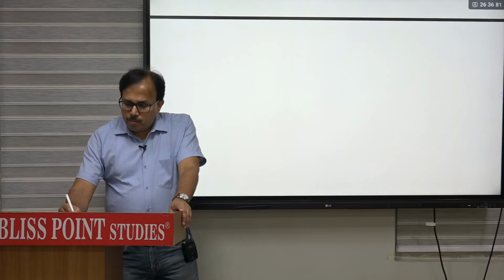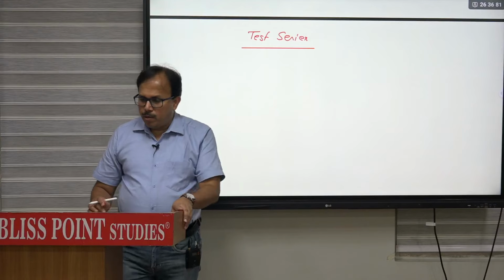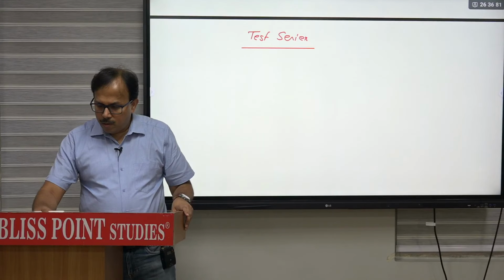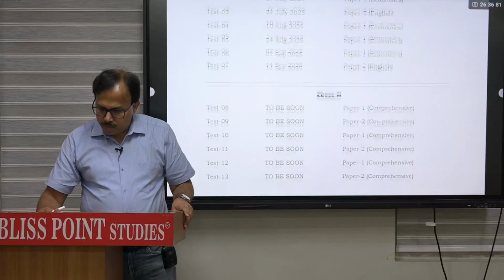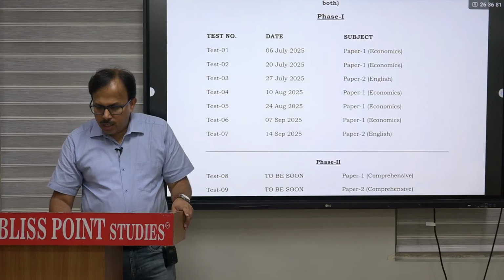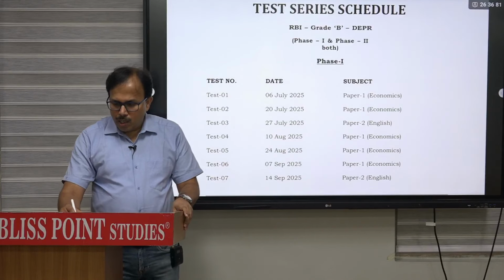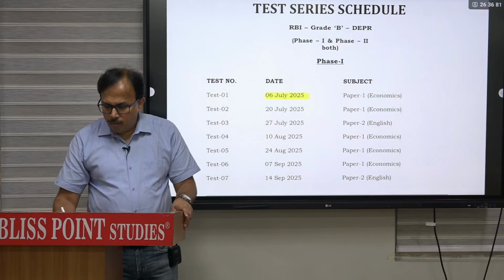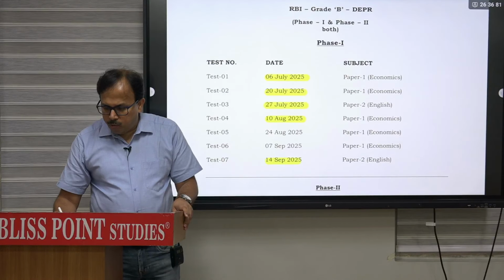The second part will be the test series. In that test series category, we have a series of 13 tests starting from 6th of July, then 20th, 27th, 10th, up to 14th.